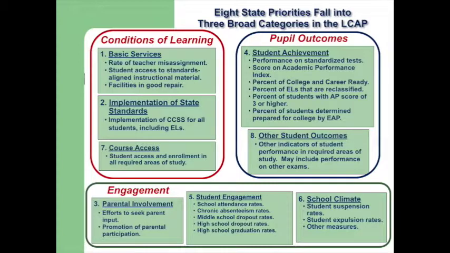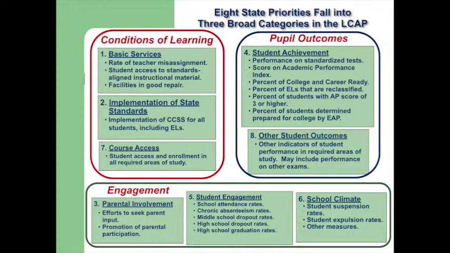Pupil outcomes encompasses 2 of the state priorities, student achievement and other student outcomes. Data collected on performance assessments and other standardized tests will be gathered to determine how the students are progressing in each district. This will become part of the new Academic Performance Index, or API. Previously, the API consisted only of data from student achievement on standardized testing, but now will be much more comprehensive. Other student outcomes includes performance in required areas of study. For example, this may be local measures or assessments that we have in our district.